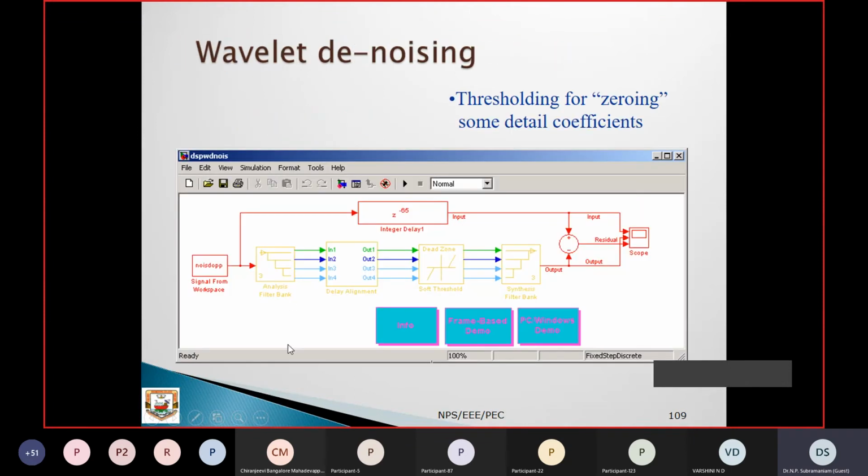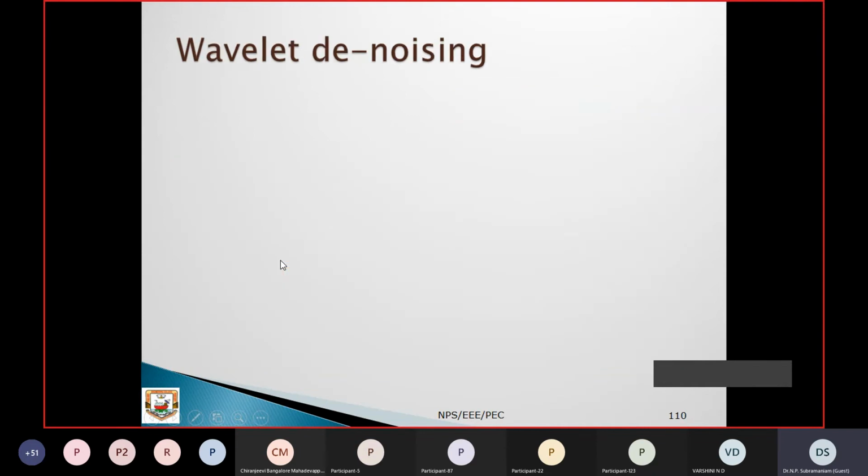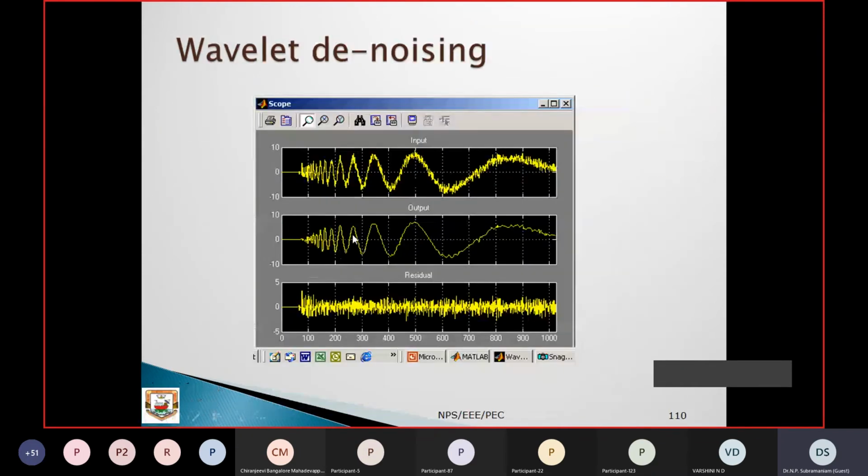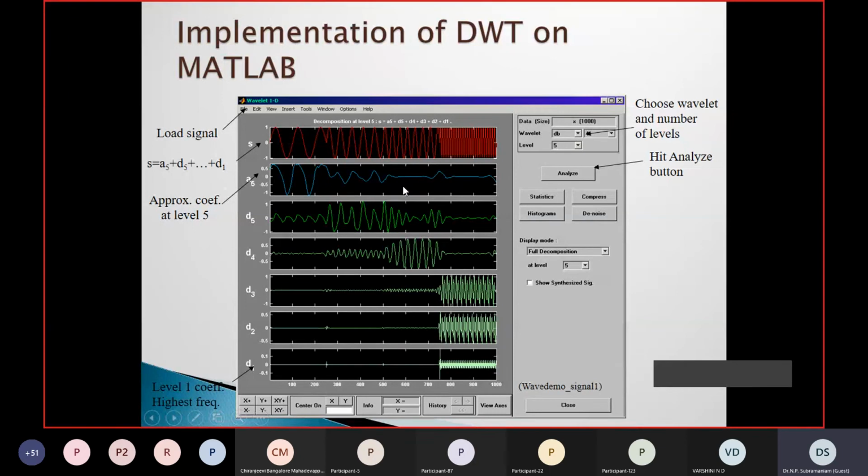Now we are constructing the Simulink model. Previously it was with the toolbox, now with the Simulink model there is also a wavelet block. You can use the wavelet model. We can build an analysis filter bank, you can take that and build it. So that also can be done. Here, this is the input signal, and in the output the noise is removed. If you take the detailed coefficients, you can remove some of them and take the pure signal. Like that it can be done.